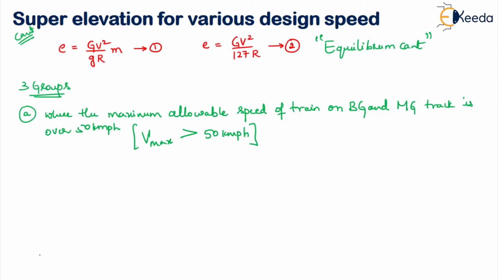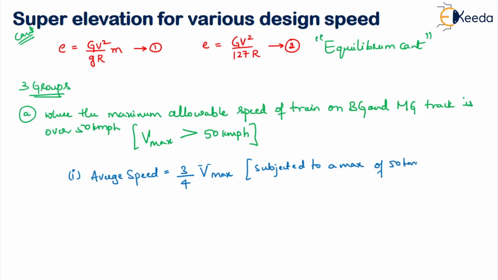Now in this case, how will you calculate? The first one is the average speed. Average speed is equal to 3 by 4 of Vmax, subject to a maximum of 50 kmph.